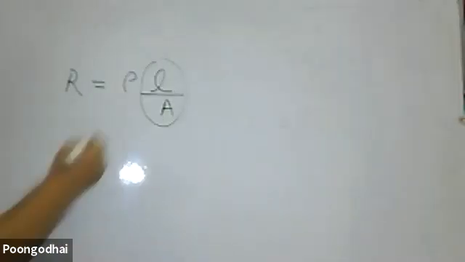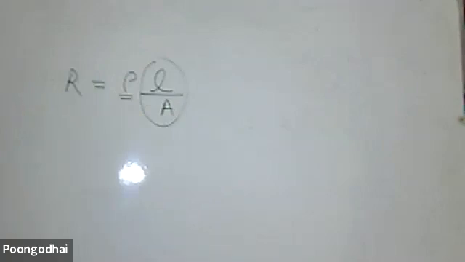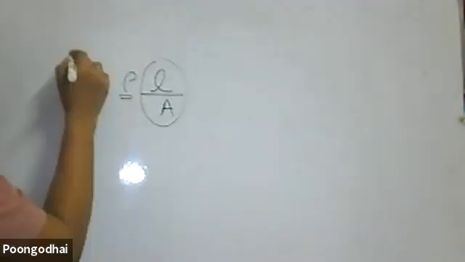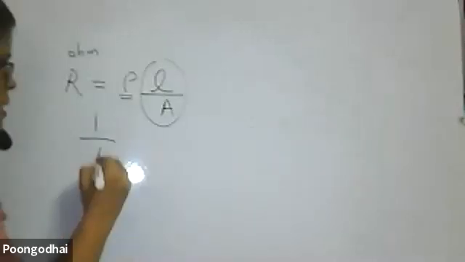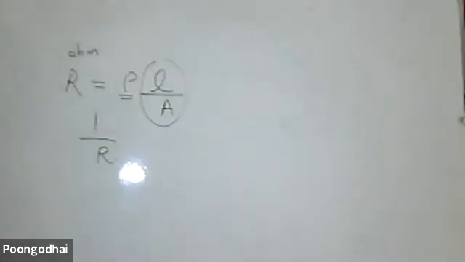Rho is resistivity, or we can call it specific resistance. But specific resistance is the old methodology of talking, and you should say resistivity. Still, some people use the same old word, so be careful. R is equal to rho L by A, and the resistance unit is ohm. The reciprocal of resistance is conductance.